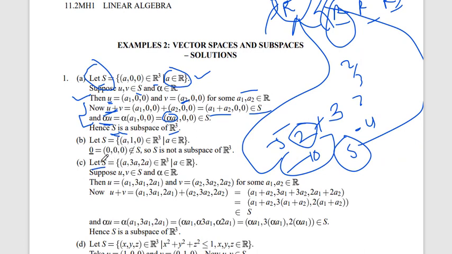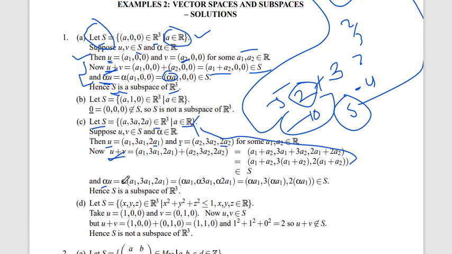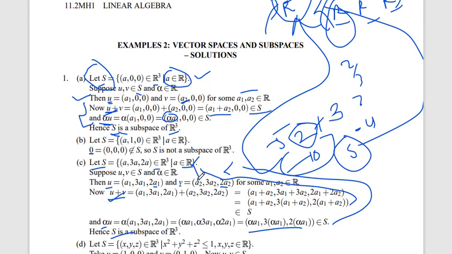Let's say a second example. Let S be (a, 3a, 2a) in R cube, where a belongs to R. Now let's take two vectors U and V: (a1, 3a1, 2a1) and (a2, 3a2, 2a2). Let's add these two vectors. What will we get? (a1 plus a2, 3a1 plus 3a2, 2a1 plus 2a2). You can see that this is of the same form as an S vector, so the addition condition is satisfied. If we multiply by alpha, any scalar quantity, it is also of the form of an S vector. So we can say that S is a subspace of R cube.